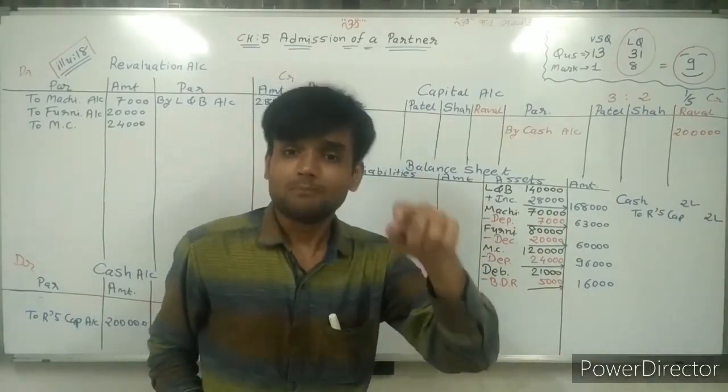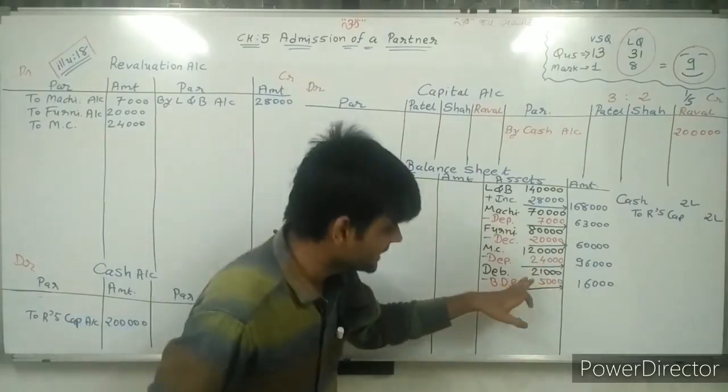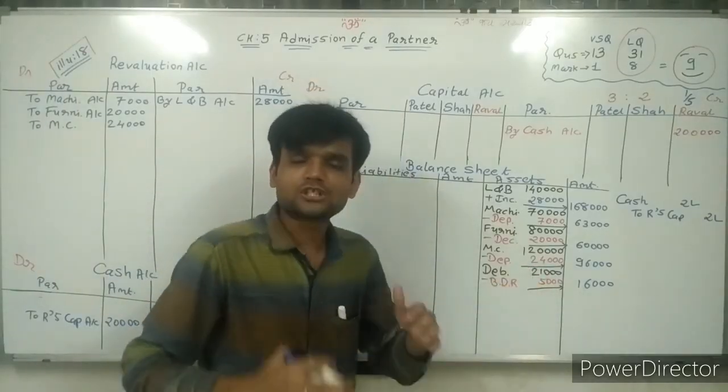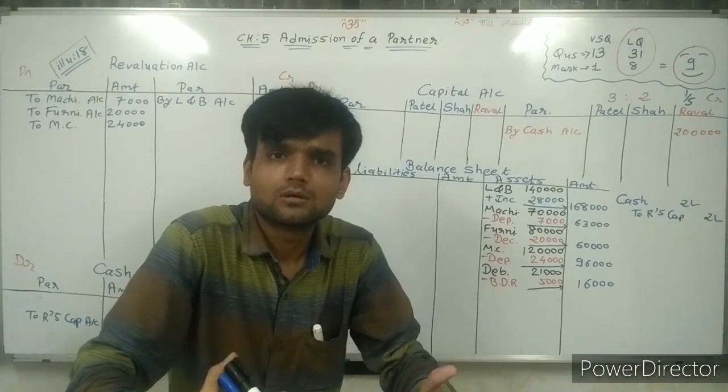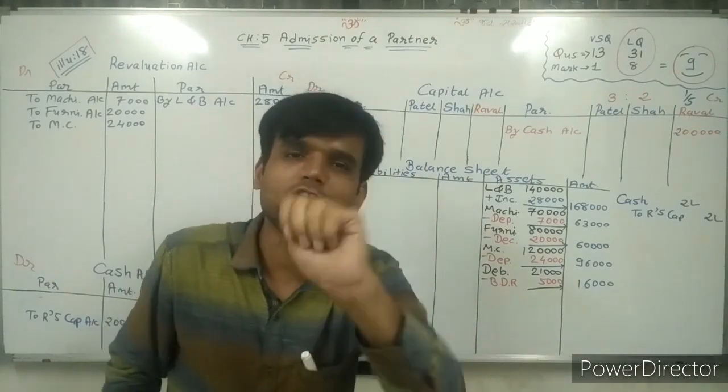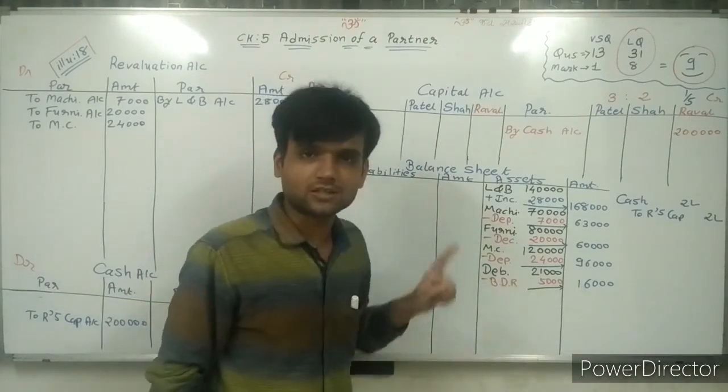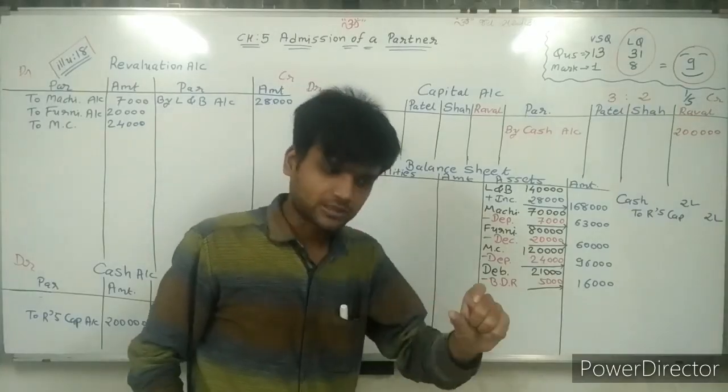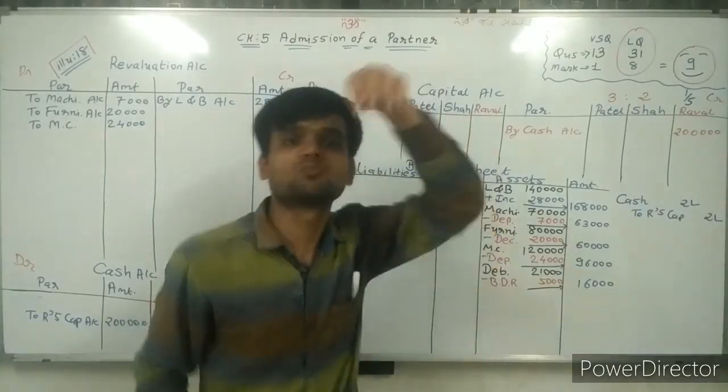Here in the balance sheet, 1,000 rupees is already given. Now which is the more loss? Sir, only 4,000, because total 5,000 is loss. So 1,000 is already given, 4,000 is more loss.